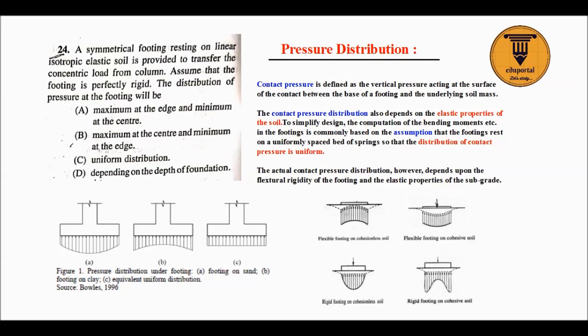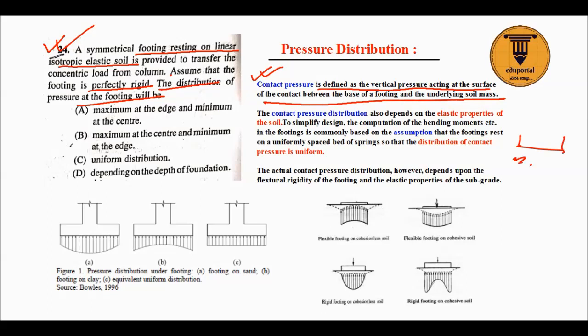Now next question is, okay, this is another good question. A symmetrical footing is resting on a linearly isotropic elastic soil. Then the footing is provided to transfer the concentric load from the column. Assume that the footing is perfectly rigid. The distribution of the pressure at the footing will be. Now we know what is the contact pressure. Contact pressure is defined as the vertical pressure acting at the surface of the contact between the base of the footing and the soil. Suppose this is the footing and this is the soil. So the pressure between the base of the footing and the soil is known as contact pressure.